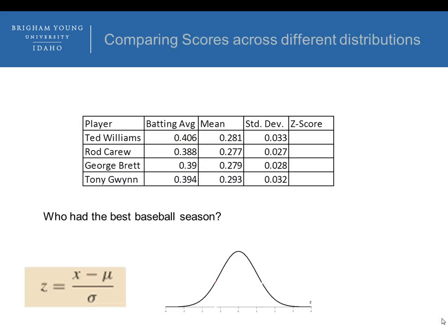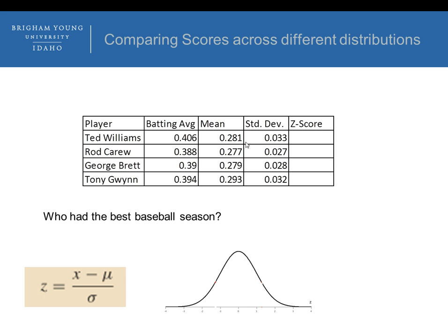Okay, so now here's an example where here's some famous baseball hitters: Ted Williams, Rod Carew, George Brett, and Tony Gwynn. And you can ask this question: who had the best baseball season batting average? Now, Ted Williams is the last person that they say batted .400, at least. Every time he was at bat, he got on base at least 40% of the time. However, we can look at it from a different perspective.